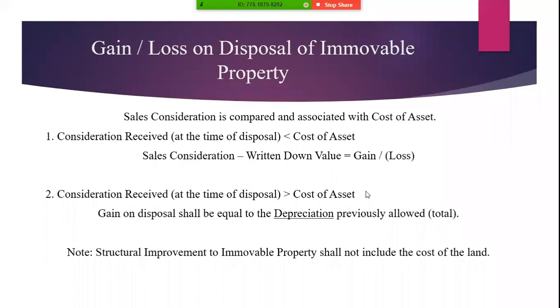Whatever depreciation that you calculate, either by cost minus WDV, or with another verification method, it would be discussed further. So these are the 2 cases of how you calculate the gain and loss on disposal of immovable property. Let's move on to the next slide.